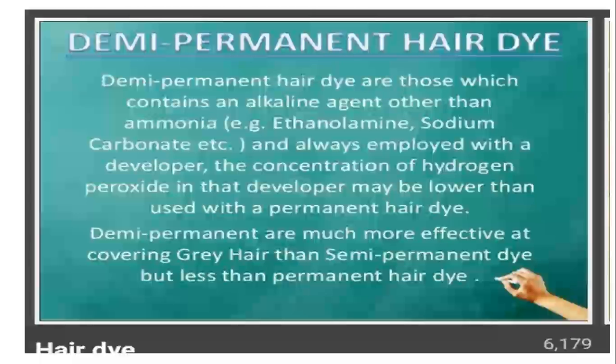So the next type is demi-permanent hair dye. Demi-permanent hair dyes contain an alkaline agent other than ammonia, like ethanolamine or sodium carbonate, and are always employed with a developer, meaning an oxidizing agent. The concentration of hydrogen peroxide in the developer may be lower, meaning they have a low amount of peroxide and ammonia. So they stay in our hairs for less time than permanent hair dye.